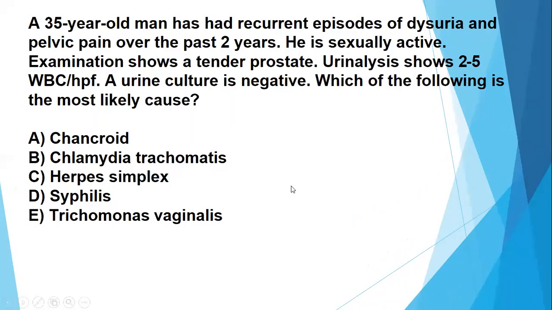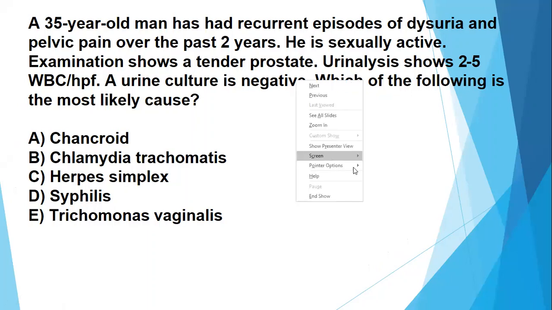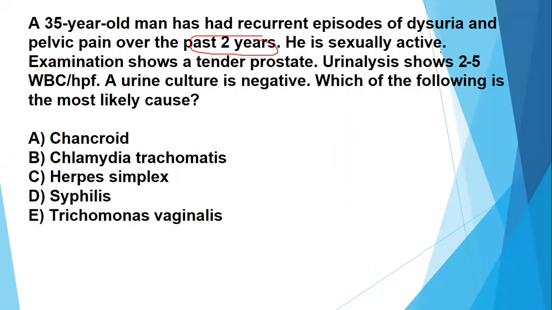Let us start with another high yield question. So this is a 35 years old man who is having recurrent episodes of dysuria, which is difficult urination, and pelvic pain over the past 2 years, which is quite a long history. So you can see he's having these episodes for the last 2 years, and he's sexually active. Examination shows a tender prostate.